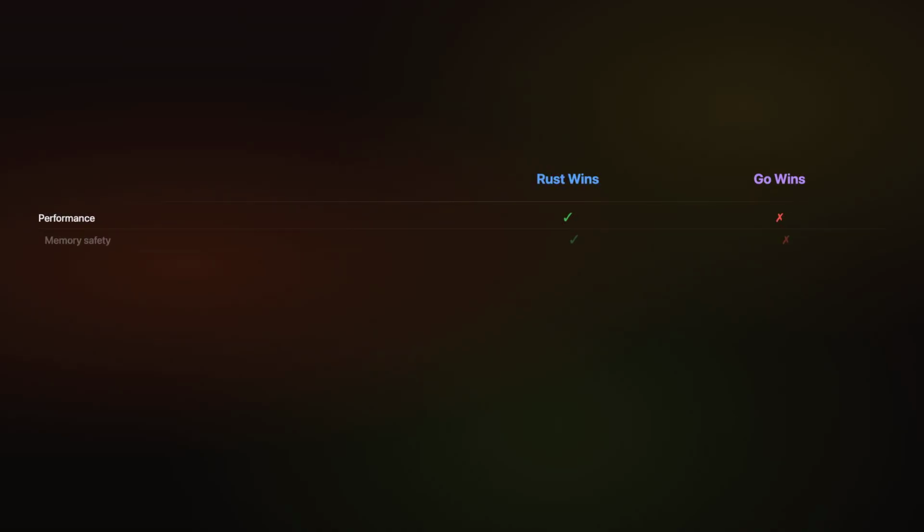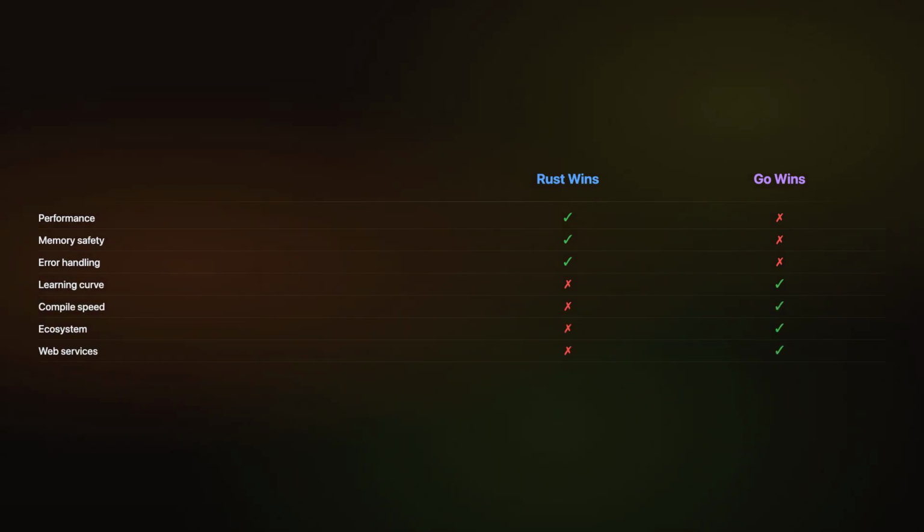Here is the final side-by-side comparison. Rust wins in raw performance, memory safety, error handling, and developer satisfaction. Go wins in learning curve, compilation speed, ecosystem maturity, and web services. This is not about which language is better. Go and Rust solve different problems. Many companies use both. Go for their API layer and Rust for their performance-critical core.